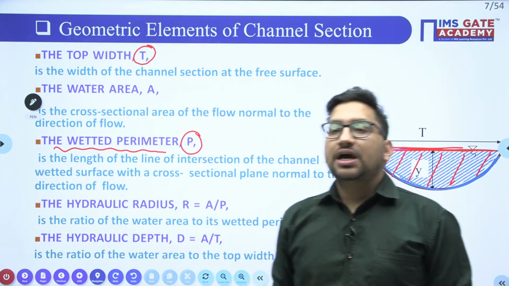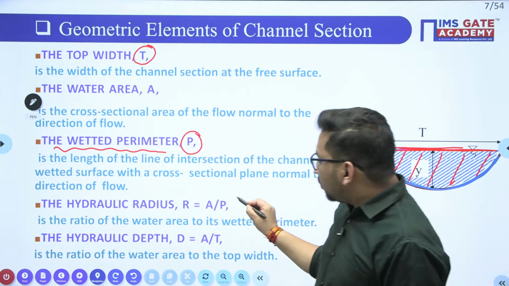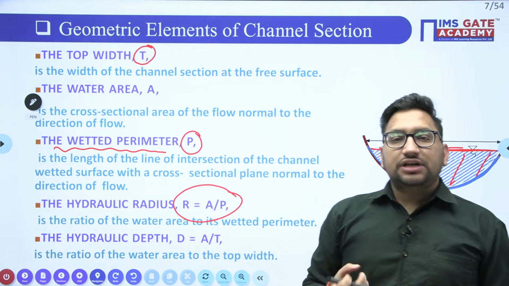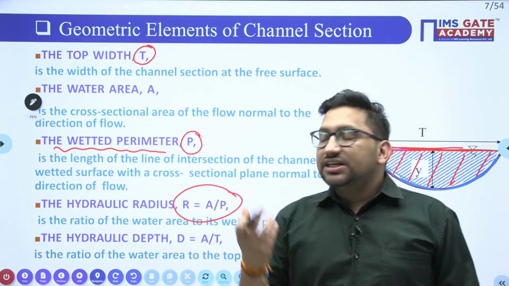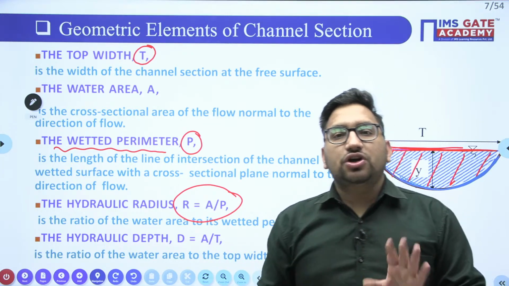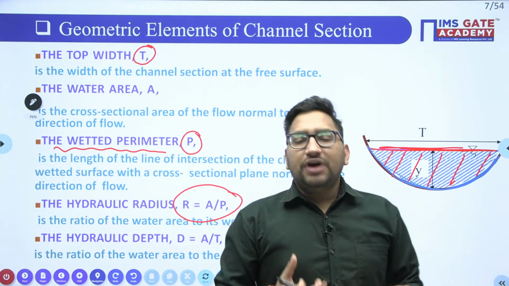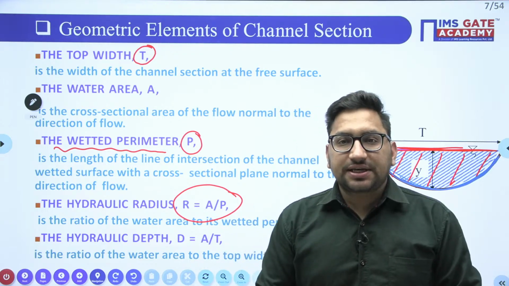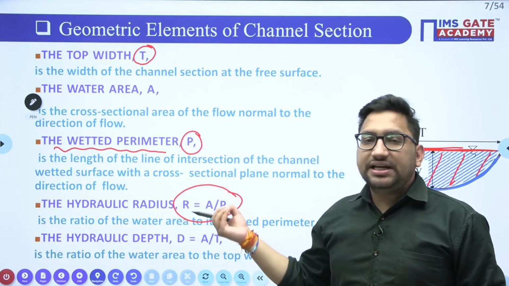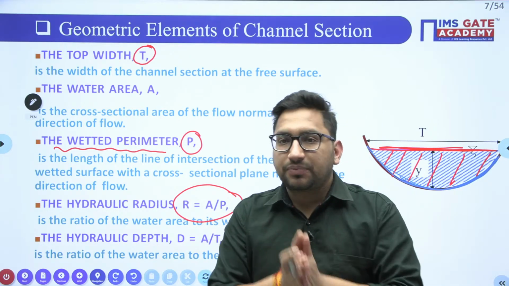Now, the next parameter is our hydraulic radius. It is the ratio of your area and wetted perimeter. Sir, why are we reading these things? Because these cross-sectional parameters are going to be used in the calculation of discharge through any particular channel, right? And on the basis of this discharge, we are going to construct all our channels. So depending upon the discharge, you have to decide these channel geometries, and then that channel will be beneficial for that particular discharge. I hope it is clear.